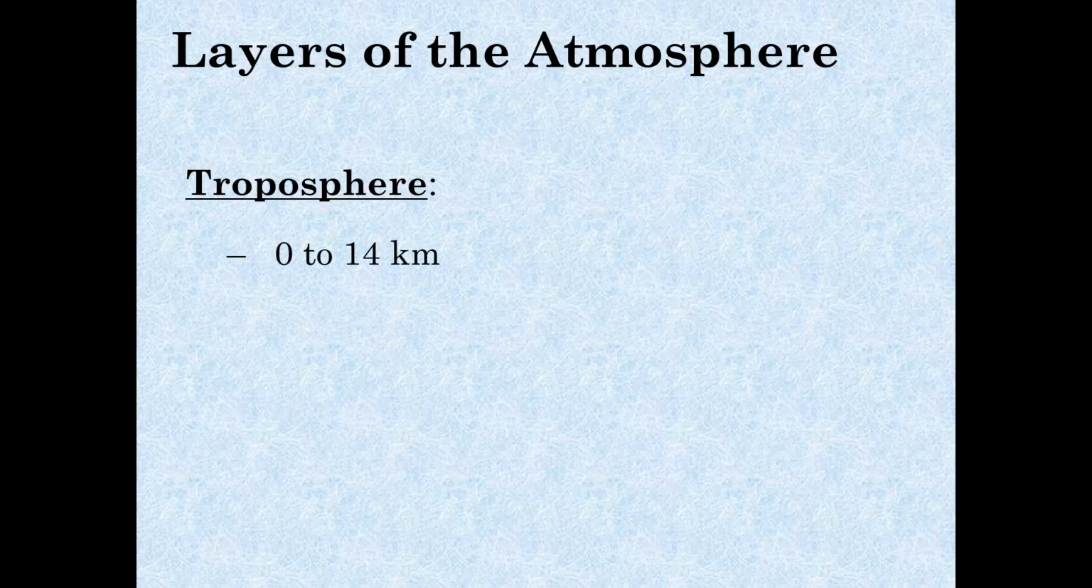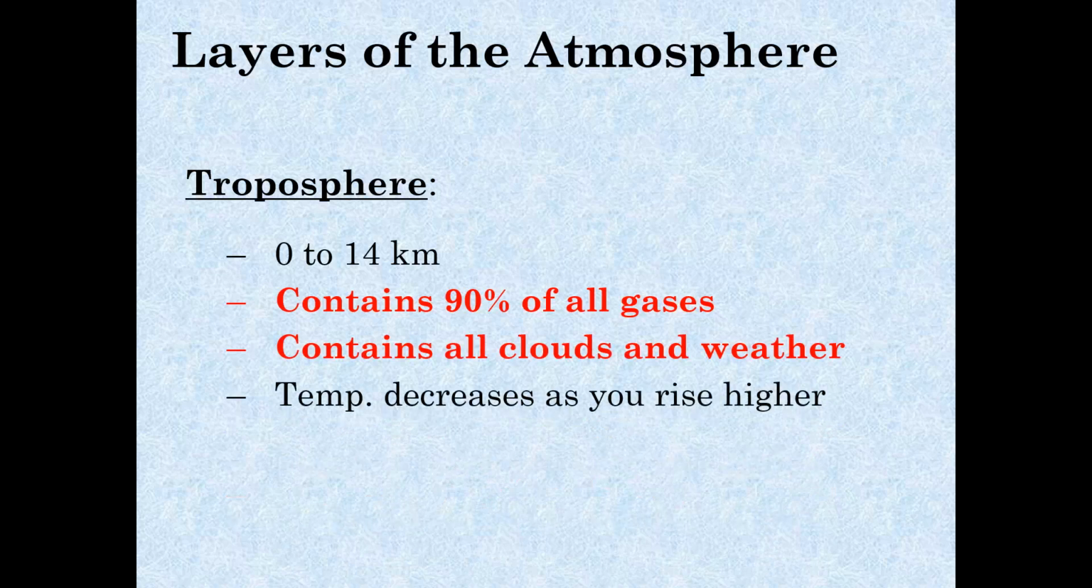The first one's called the troposphere. That's where we are now. It's a relatively thin layer. It's only about 14 kilometers thick, extending from sea level up to 14 kilometers. And it contains 90% of all the gas in the atmosphere. It also contains all the weather. And as you increase in altitude, the temperature decreases. It gets colder as you go up.